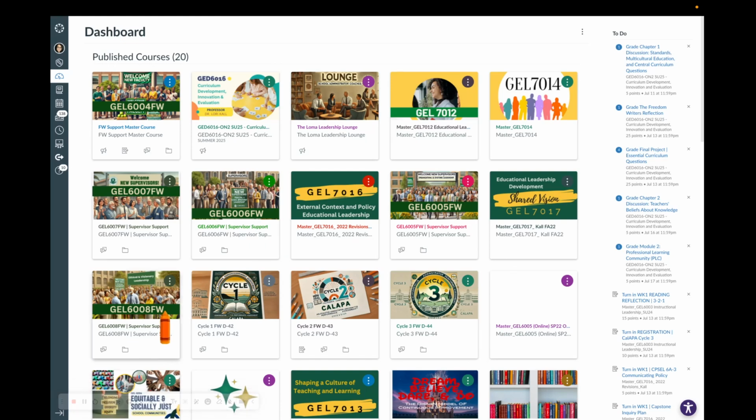Here's what the dashboard looks like. Of course, you will not have as many courses as I do, hopefully. But let me just launch into, let's say, the current course that they're going to be taking, 6007.